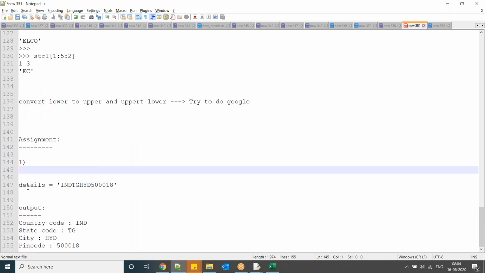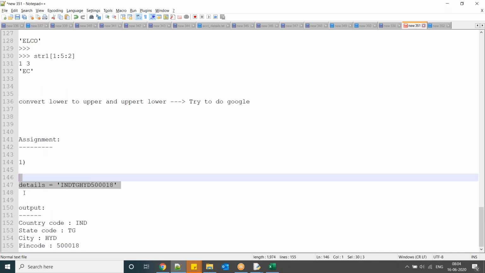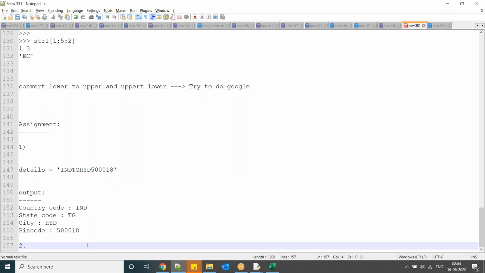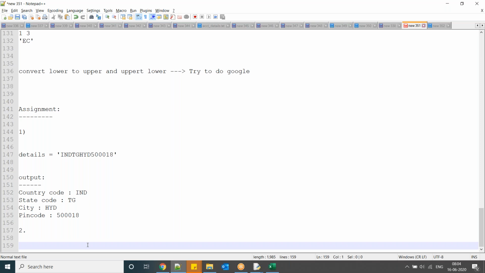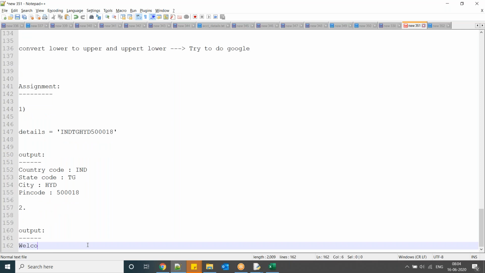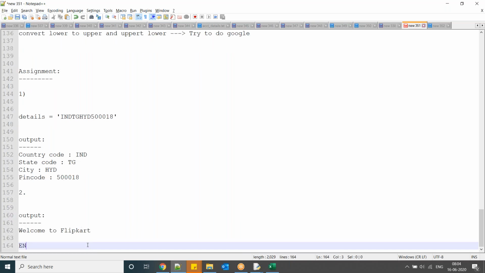So in the program, take this string, write some statements. I want output like this. Next one. So next one, I want output. When you write a program and execute it, I want output like this. Welcome to Flipkart. Enter registration details.